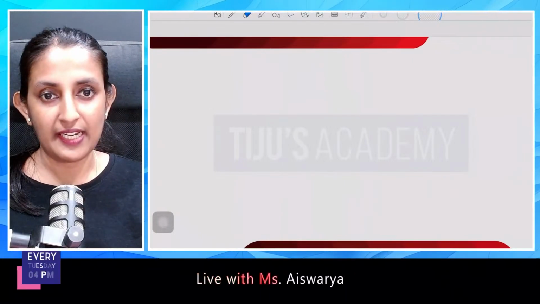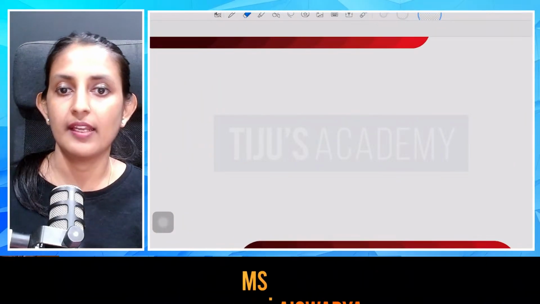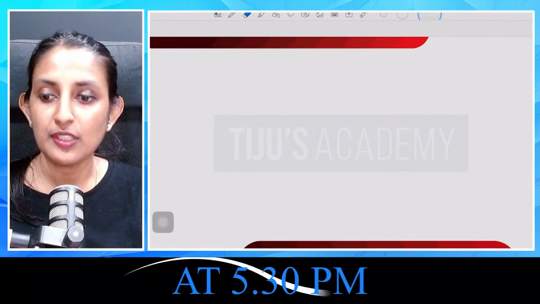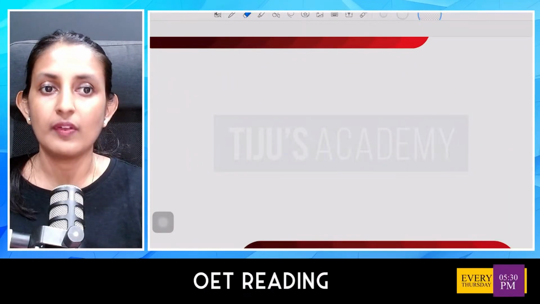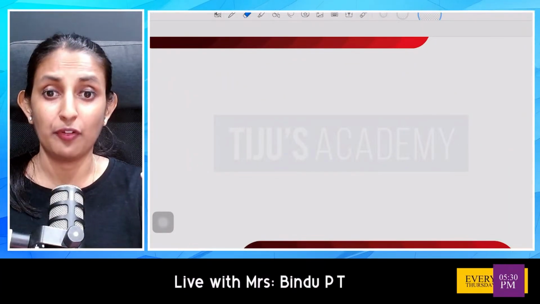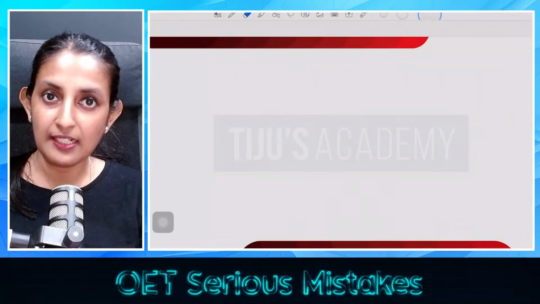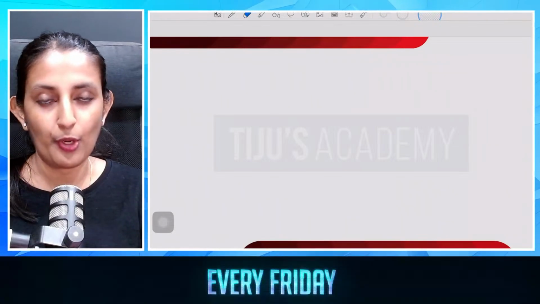So the very first area when it comes to an OET writing is a date format, the letter head date, the date that comes at the head of the letter. So when it comes to the letter head date, there is no punctuation over there. We are not supposed to use any kind of punctuation at the letterhead date. That is point number 1.